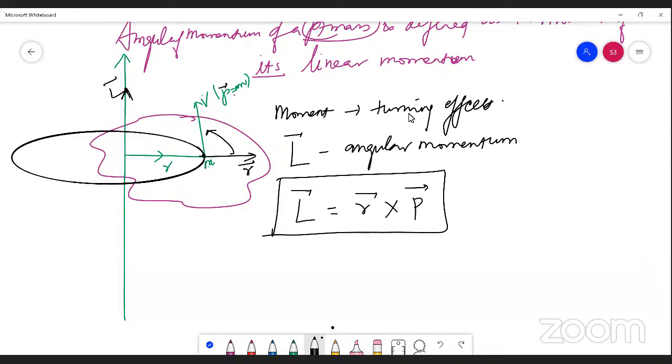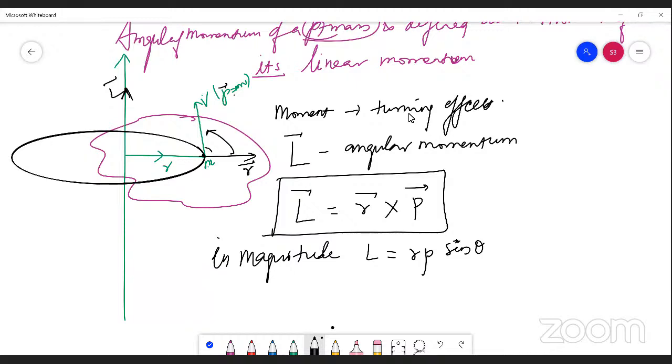A point mass at a distance R is experiencing a momentum P, and it is undergoing a rotation which produces an angular momentum L. So L vector equals R vector cross P vector. In magnitude, I can write L equals RP sine theta, where theta is the angle between R vector and P vector.